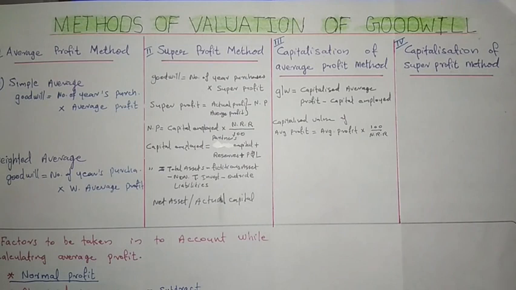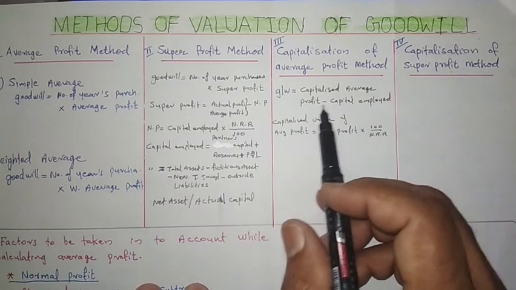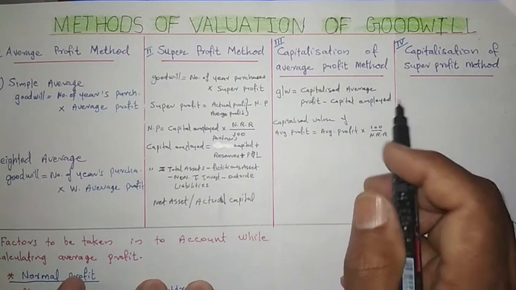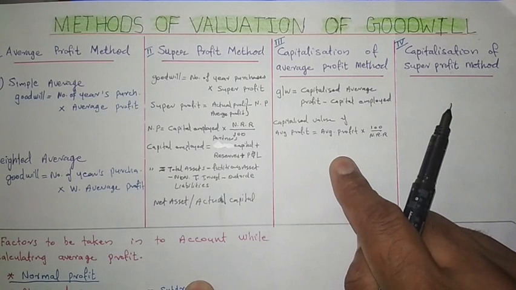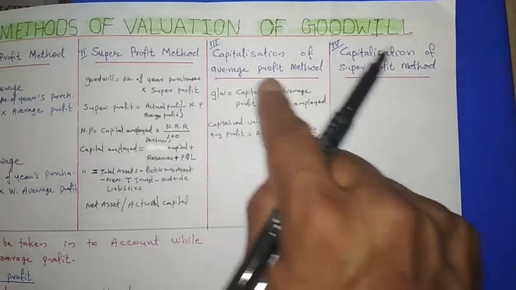But our capital is 8 lakh and the other firm's capital is 10 lakh. So we are working very efficiently. By using 8 lakh capital we are getting 50,000, but others are getting 50,000 profit out of 10 lakh rupees capital. That is why here goodwill we are calculating as the difference of capitalized average profit minus capital employed. Here there is no need of multiplying with the number of year purchases. Then this formula is over.